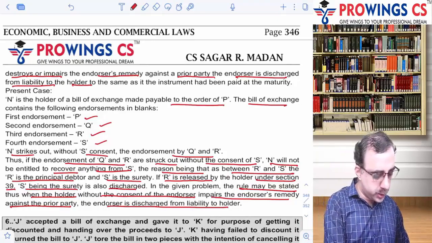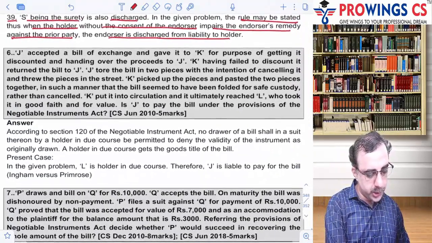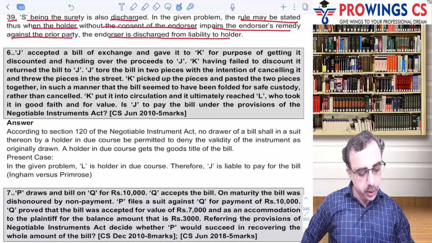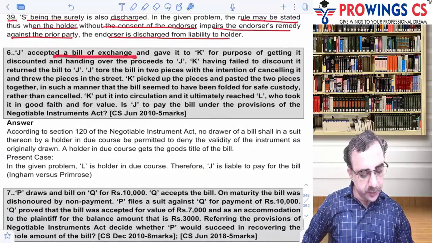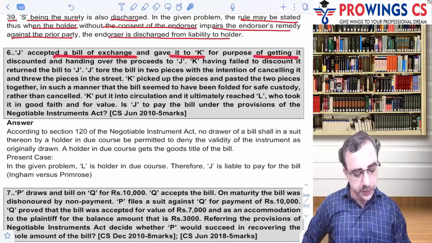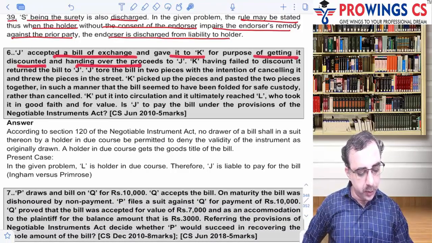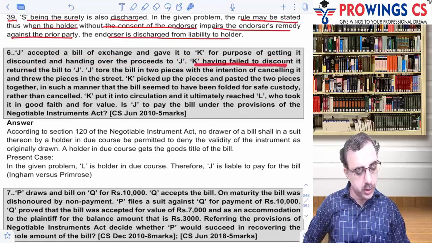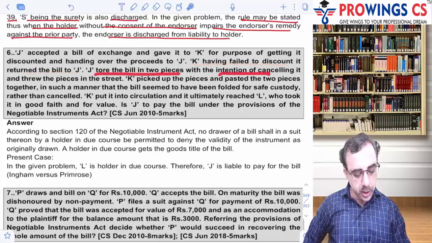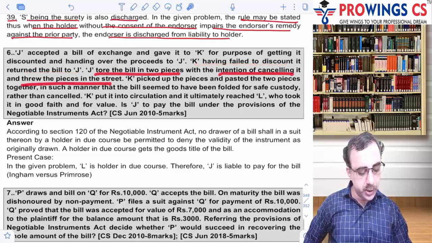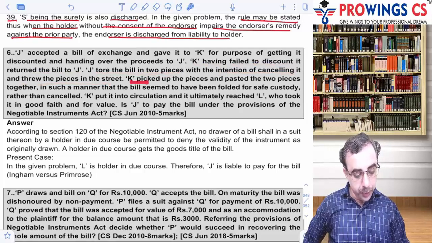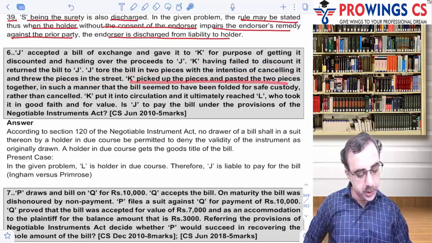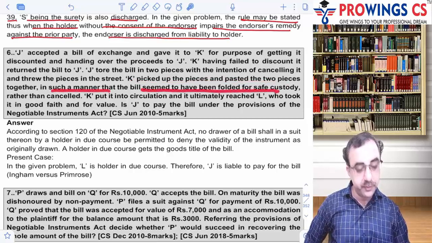Okay, now the next one is 6.1. Let's see this one. J accepted the bills of exchange and gave it to K for the purpose of getting it discounted and handing over the proceeds to J. Okay, K having failed to get it discounted, returned the bill to J. J tore the bill in two pieces with the intention of cancelling it and threw the pieces in the street. Okay, K picked up the pieces and pasted the two pieces in such a manner that the bill seems to have been folded for safe custody.